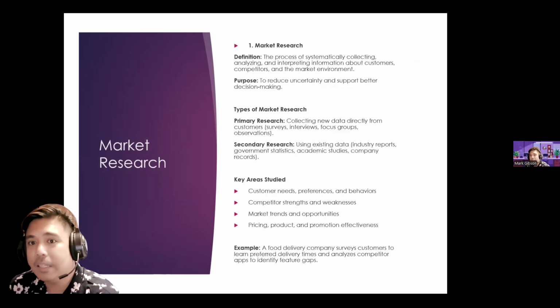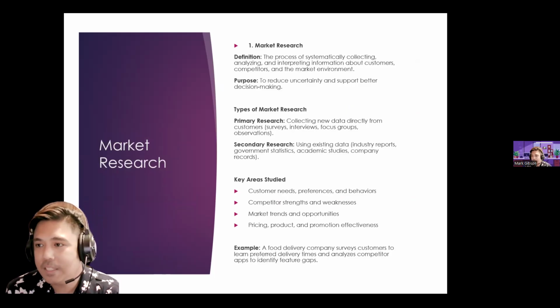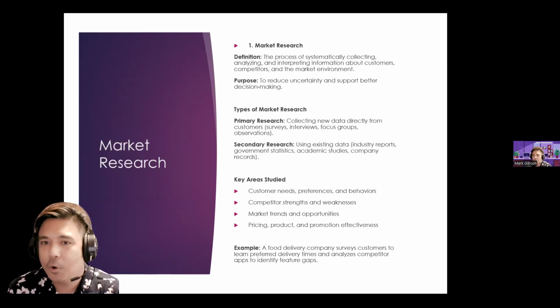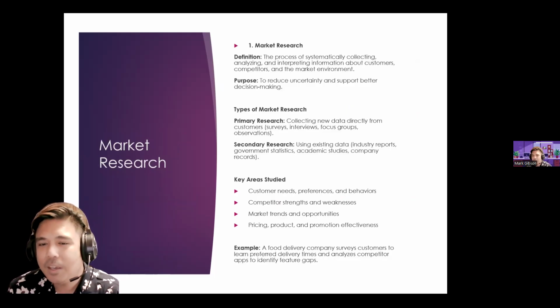So let's look at market research. By definition, research is the process of systematically collecting, analyzing, and interpreting information about customers, competitors, and the market environment. The purpose is to reduce uncertainty and support better decision making. Now we have different types of market research. We have primary research. It's basically collecting new data directly from the customer. We do this by way of surveys, interviews, focus groups, or observation.